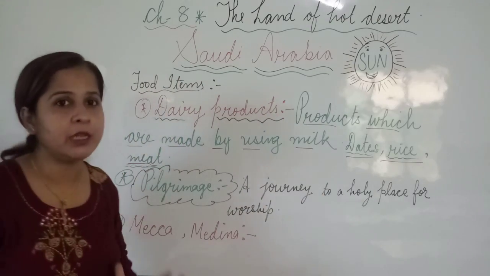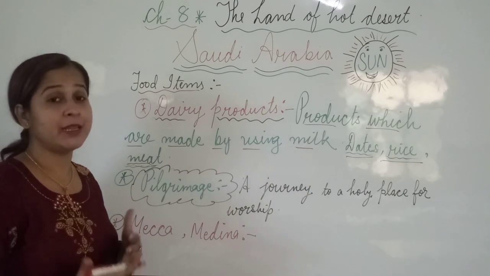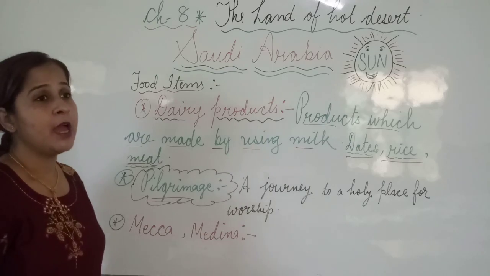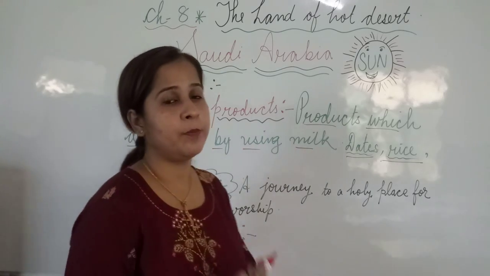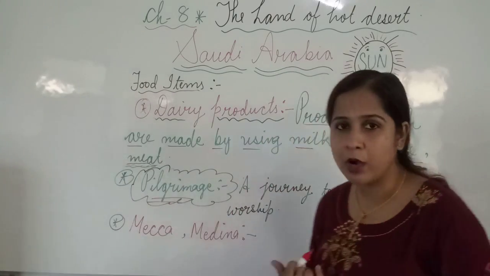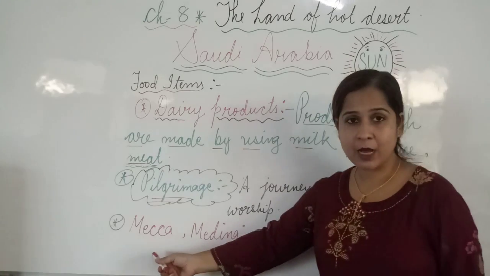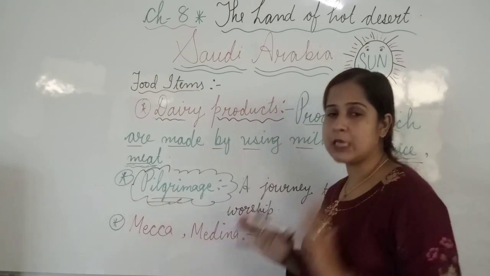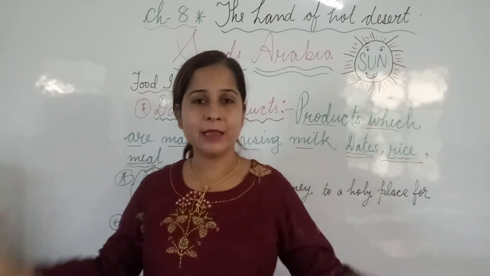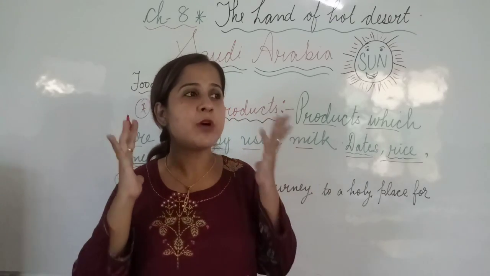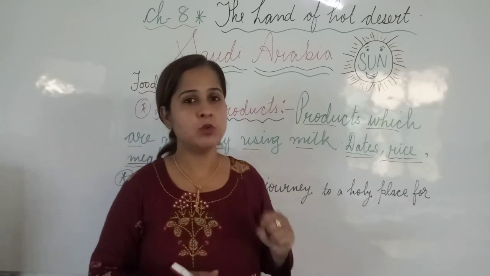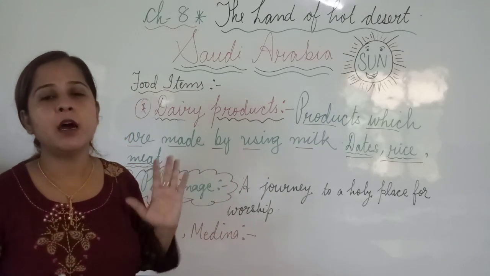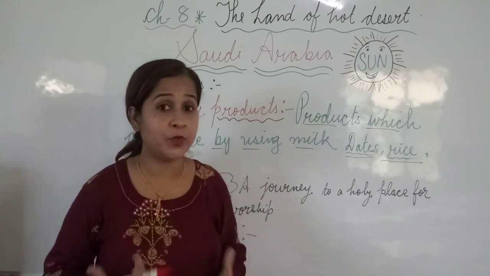And that journey to worship God is called pilgrimage. उसको वो क्या कहते हैं? Pilgrimage कहते हैं. And where do they go for praying, offering the worship to God? They are going to Mecca and Medina. See, these are two holy places in Saudi Arabia where people are gathering from throughout the world. Means from different countries, people who are following this religion are gathering there from different parts of the world.